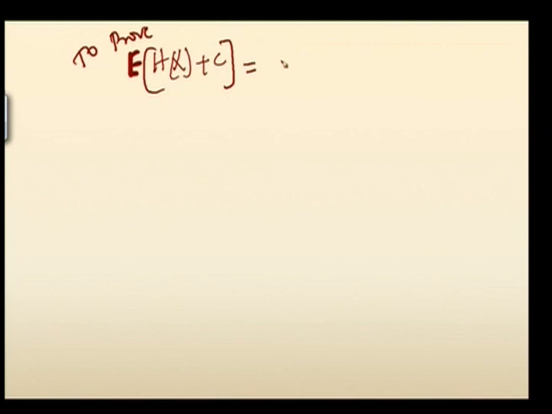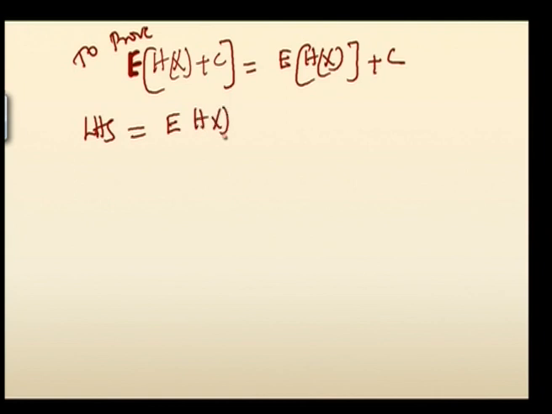Next we have to prove E of h of X plus c is equal to E of h of X plus c. So again take the left hand side, E of h of X plus c. We will prove this theorem again for a continuous random variable.